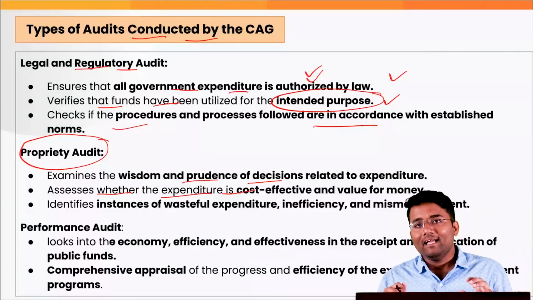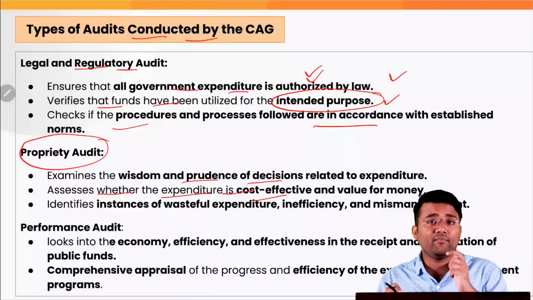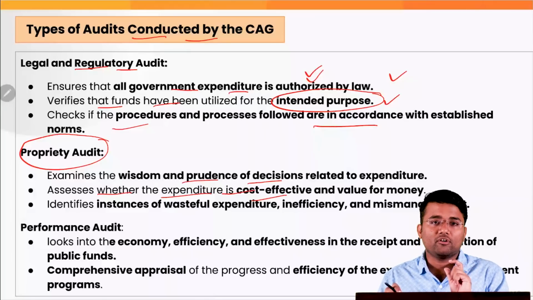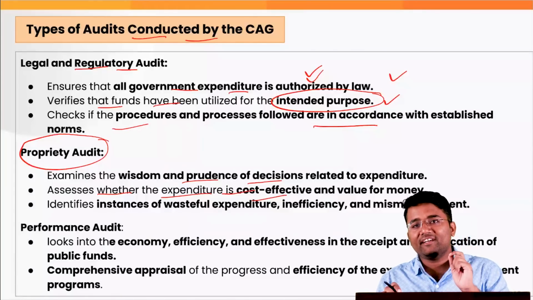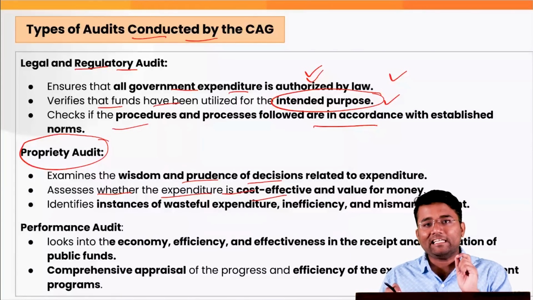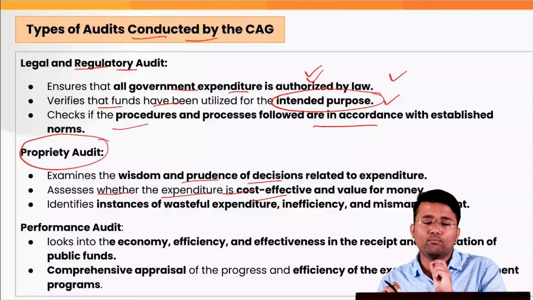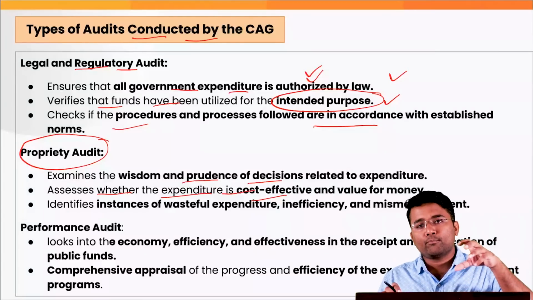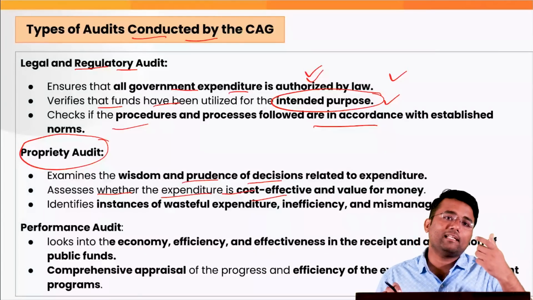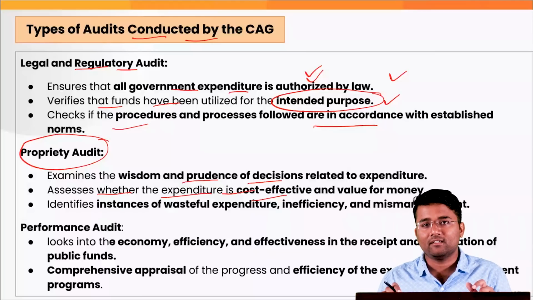Then second, it checks whether the money was being used in a cost effective, value for money method or not. For example, in the case of the 2G scam, the spectrums were allocated haphazardly and it led to loss of revenue to the exchequer. Again, in the case of the coal block scam, the coal blocks were allocated without proper auction, and again this led to the loss of revenue to the government, to the exchequer.